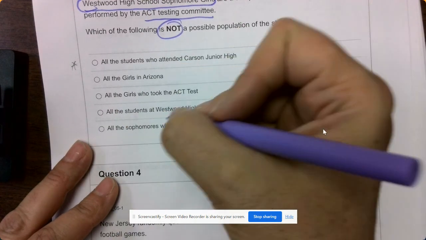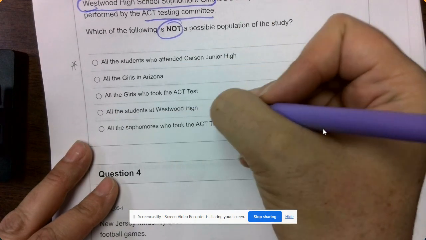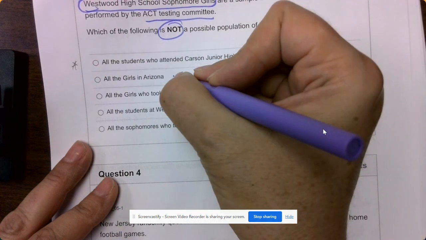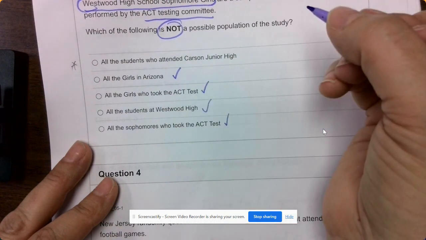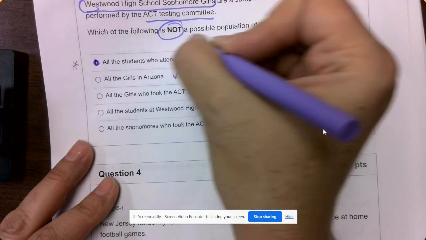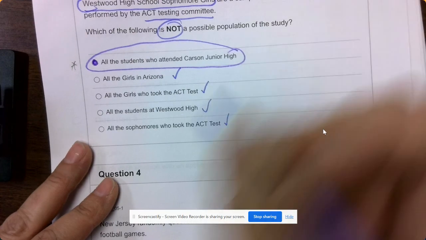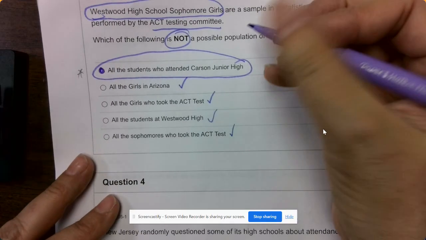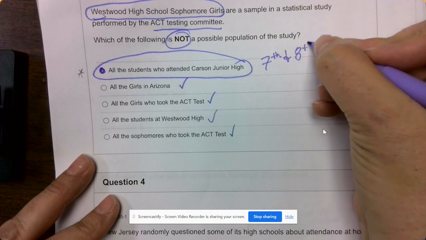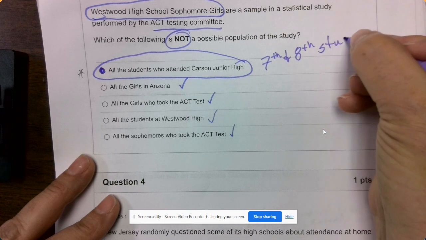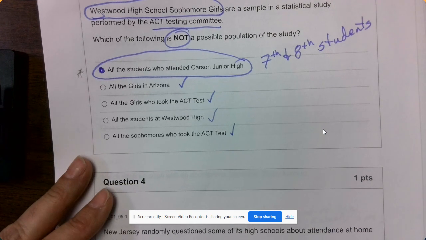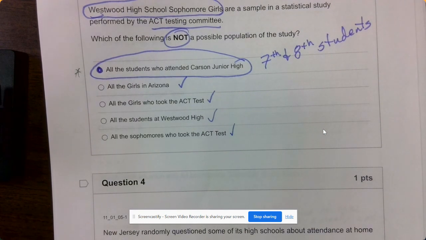Sophomores who took the ACT is possible. All girls who took the ACT is possible. All girls in Arizona. All girls who attended Carson, right? Because they are not sophomores, they are 7th and 8th graders. So that is one that would not include any sophomores.